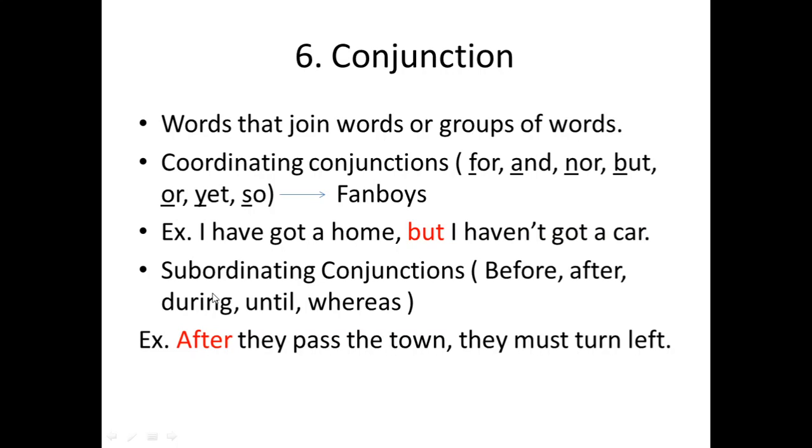And we have another type of conjunctions. This was the first type, coordinating conjunctions, and now we have the second type, subordinating conjunctions. And here are the set of words: before, after, during, until, whereas. If you see any of these words, that means you have a conjunction. Okay? After they pass the town, they must turn left. So we used after, right? After they pass the town, they must turn left.